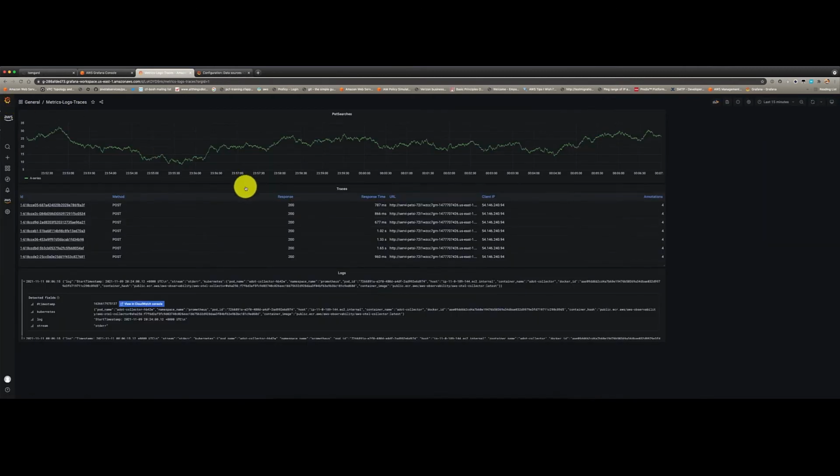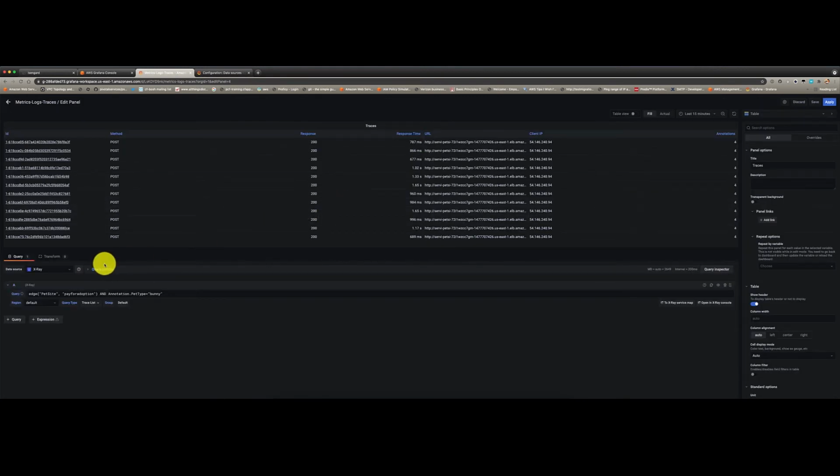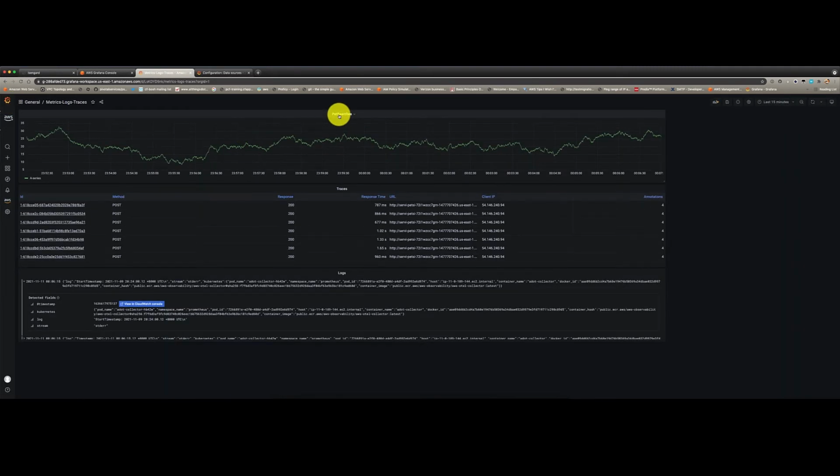And on top of that, I am pulling traces. So let's look into the traces. And for the traces, my data source is X-ray, because all my traces for this pet site are going to X-ray. And for my metrics, I am pulling how many pet searches are being done on that pet's website.